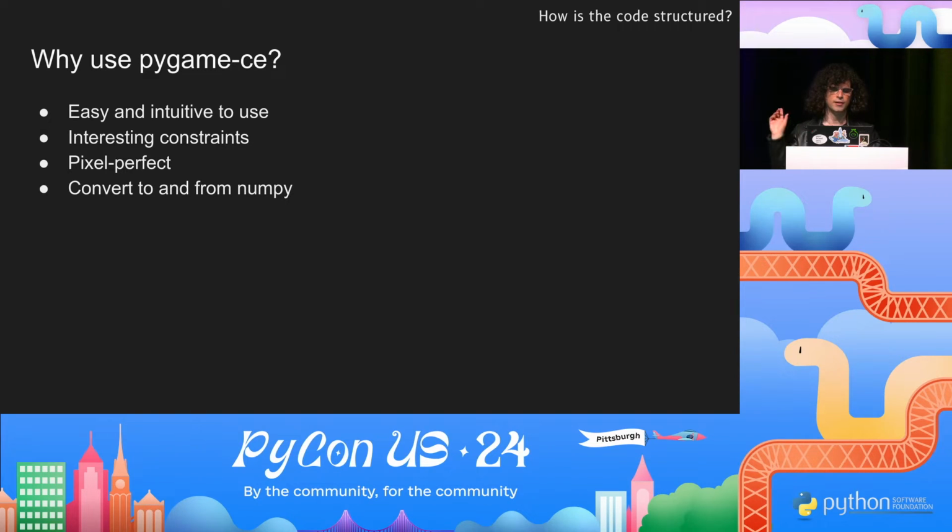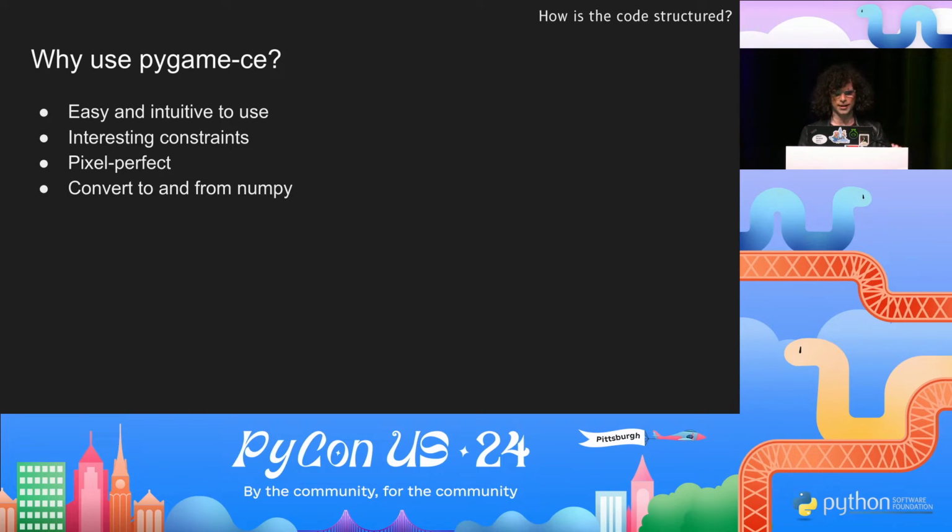For Procemon, pygame-ce has two key advantages. First, it can do pixel-perfect rendering. In a 3D engine such as Unity, this is harder than you would expect. And second, pygame-ce surfaces, and a surface is just how it handles image data in memory. So a surface can be converted to and from numpy.